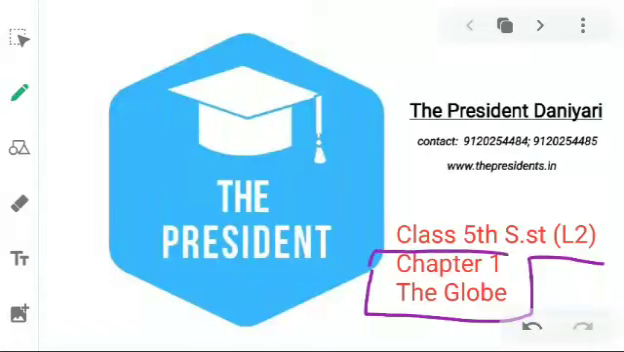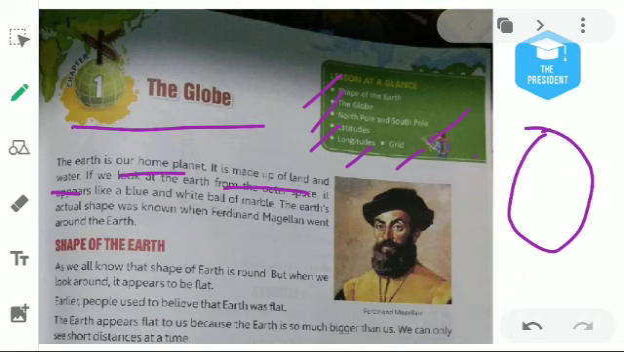We will start with the first chapter, the globe. In the previous lecture, I had discussed the syllabus of the social studies. So let's begin this lecture. First chapter is the globe. In this chapter, we have to learn about the shape of Earth, then the globe. Then the third topic will be about the North Pole and the South Pole. Then latitudes, longitudes, and the grid.